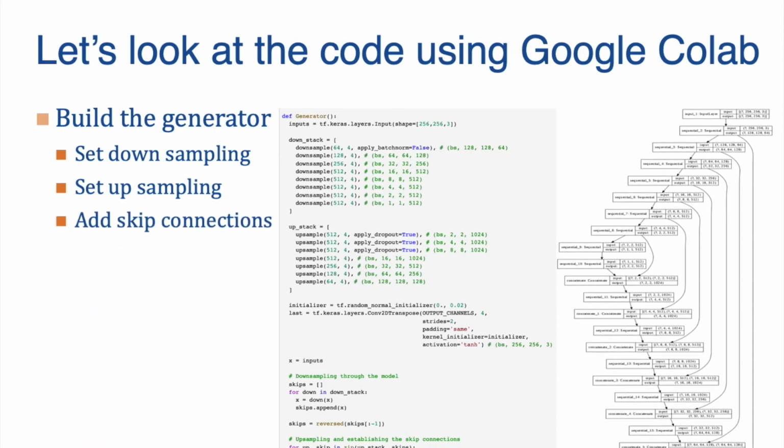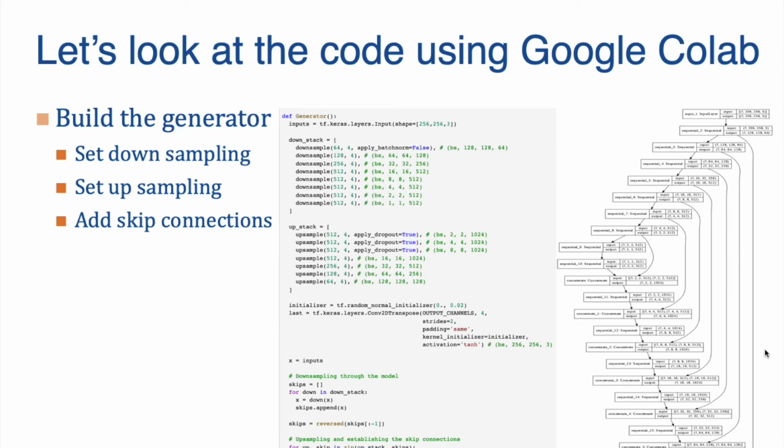The diagram for the whole code after adding skip connections is shown here. Here we can see that each layer i is connected to layer n minus i.